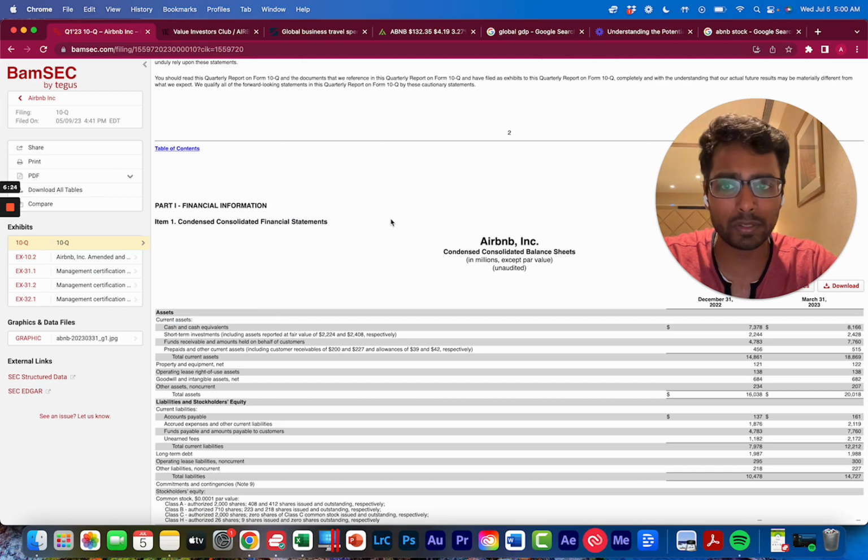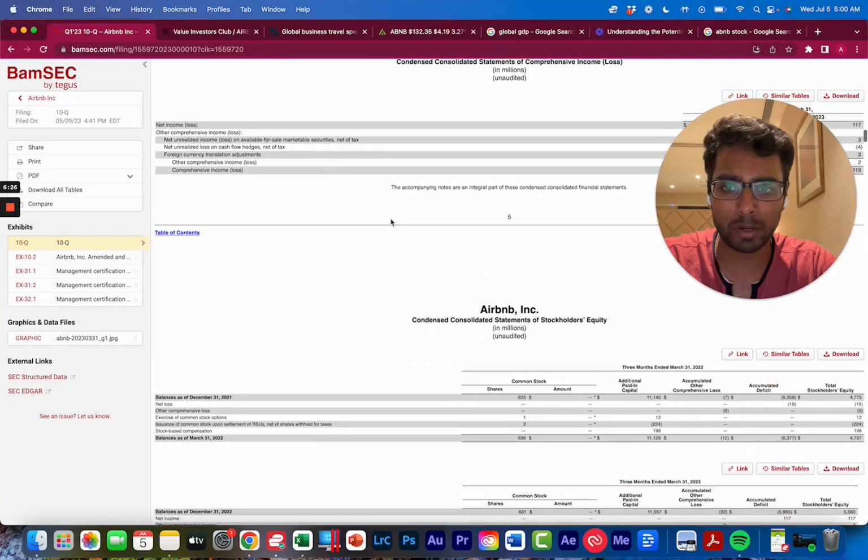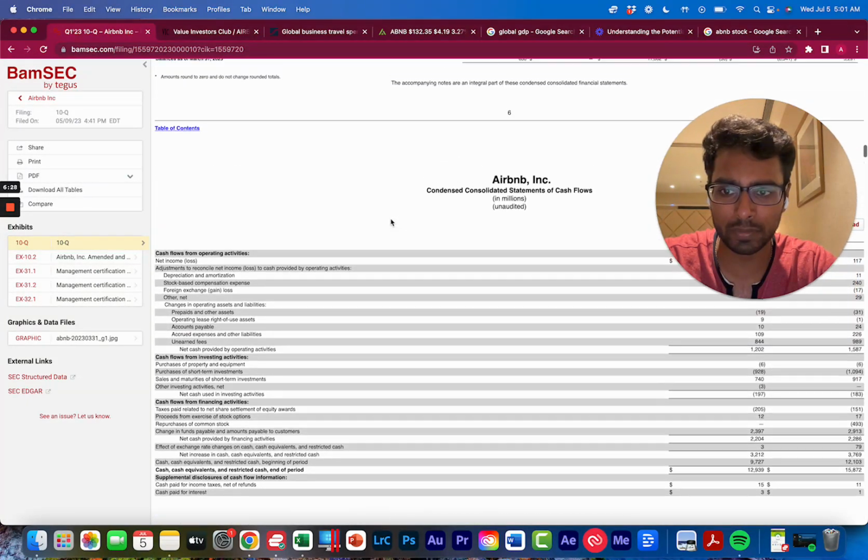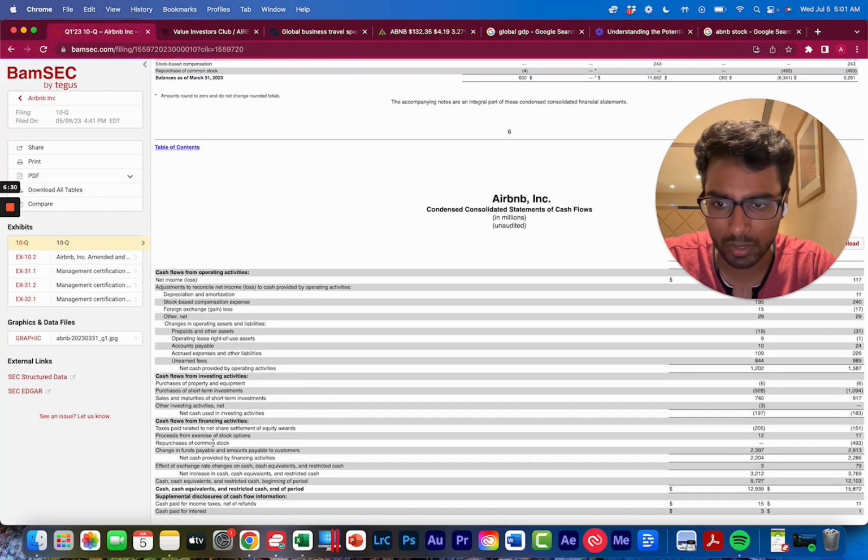What's great about that is that Airbnb should be able to start paying a dividend or repurchase stock soon. We can see that they bought back $493 million in shares, but they also issue a lot of shares in stock-based comp, change in funds payable and amounts paid to customers.